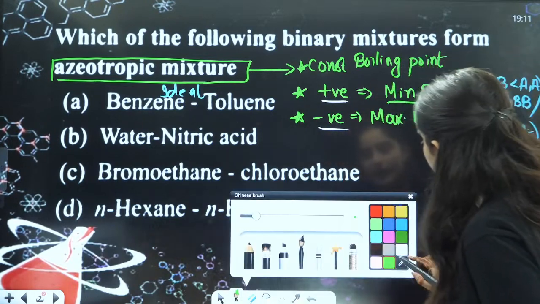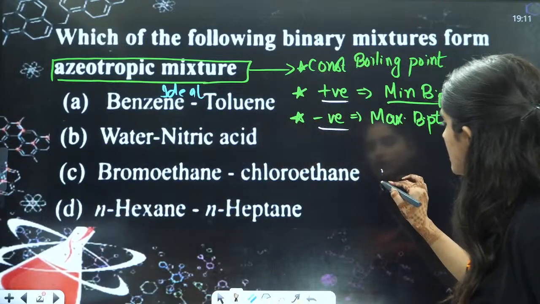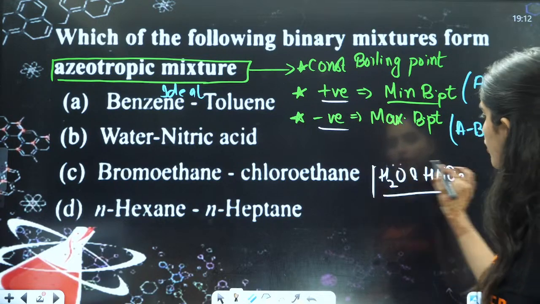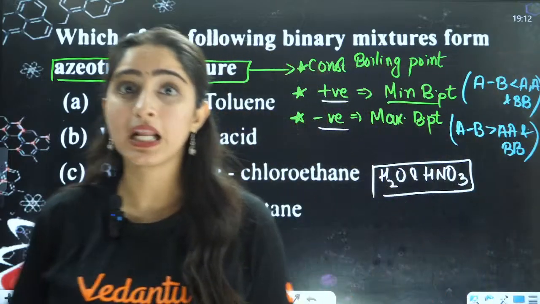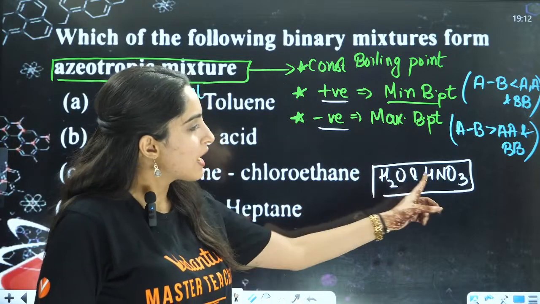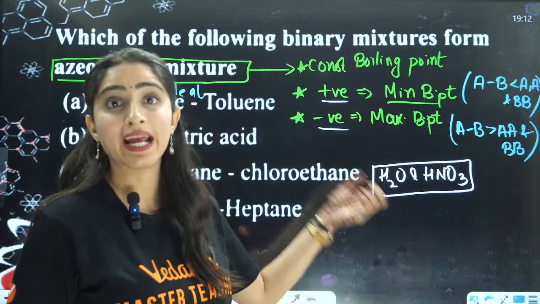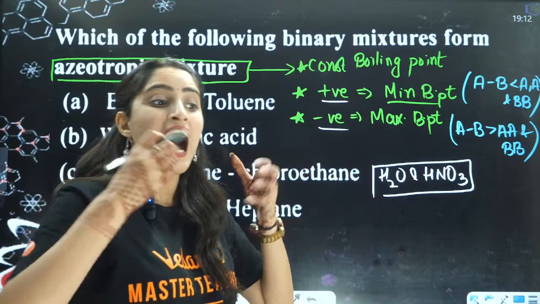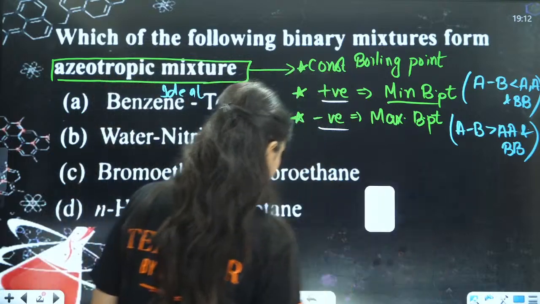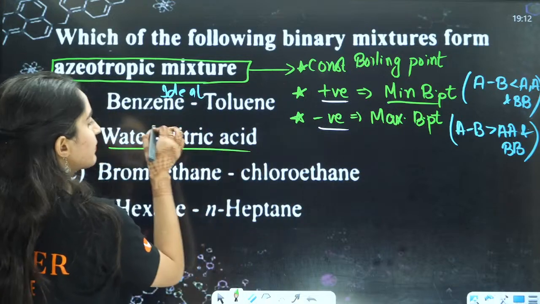Now, here as you can see, water and nitric acid. Water with nitric acid will cause more interactions. Interactions will increase. Why will the interactions increase? Because earlier this is an acid only, one molecule, but when we add water into it, it will dissociate into ions. Ionic interaction is stronger than covalent interaction. That is the reason here there will be more interactions, meaning there will be negative deviation.